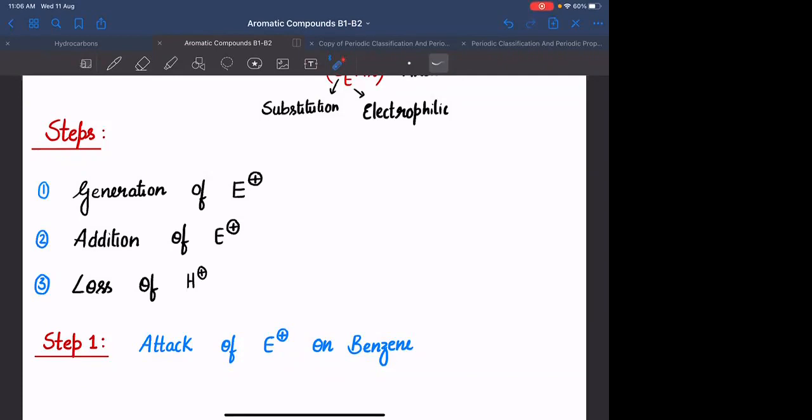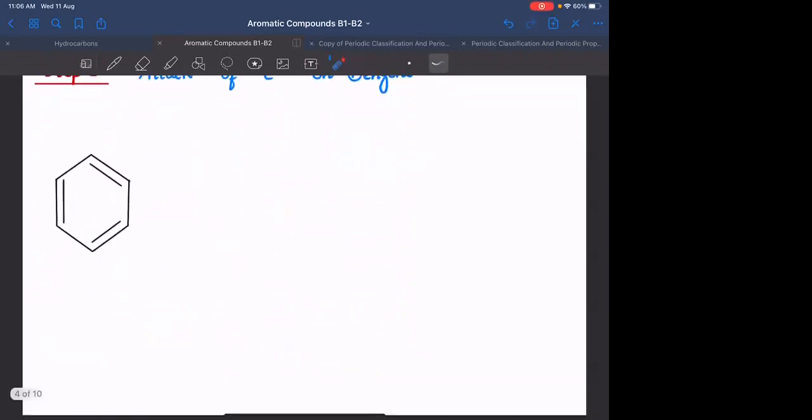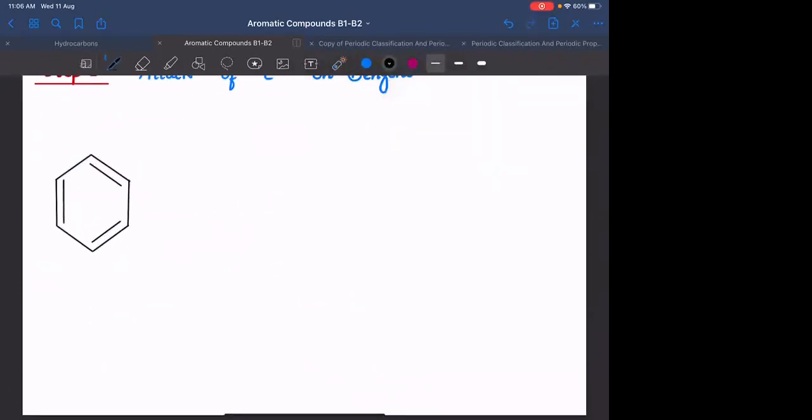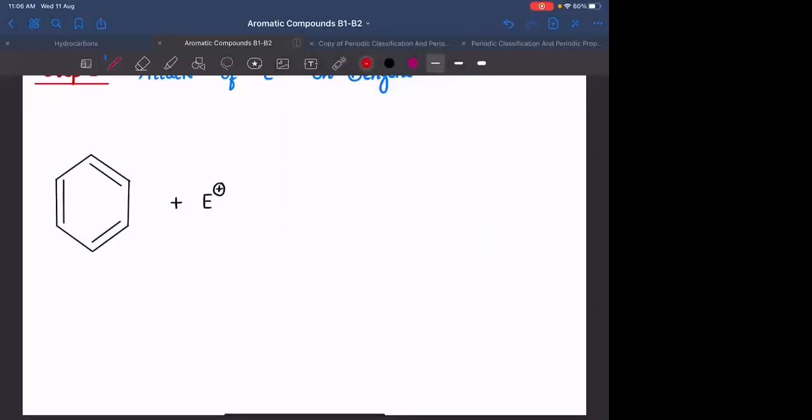Okay, once you have electrophile in the system, the second step is addition of electrophile. How to show this step? If you have an electrophile approaching the benzene ring, can you have electromeric effect? What happens in electromeric effect? Whenever a reagent approaches unsaturation, the pi bond will be polarized onto one of the carbon atoms.